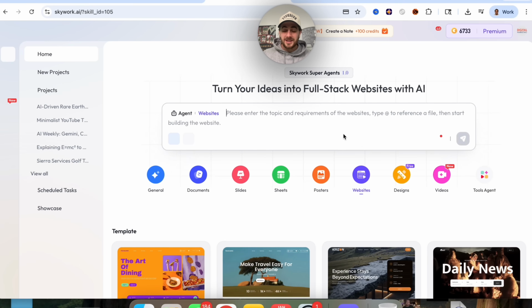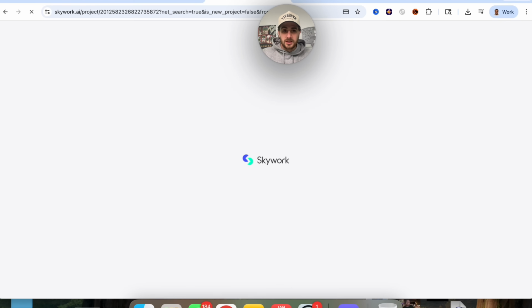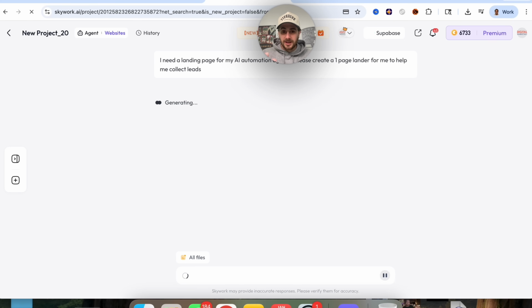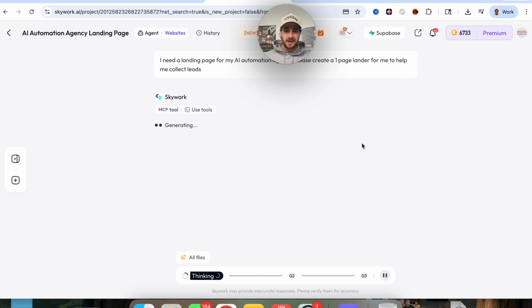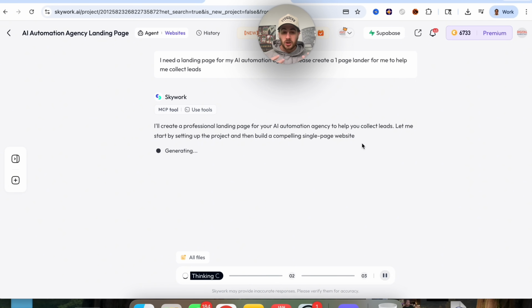Now, the last use case that I did want to show off here is using this website feature right here. So we're going to come over here and we're going to say, I need a landing page for my AI automation agency. Please create a one-page lander for me to help me collect leads. Now, what this is going to do is spin up its website agent, ask us a few questions, and go through and actually do this for us. And again, I wanted to show you this use case to actually show the complexity of what this is actually able to go through and do.